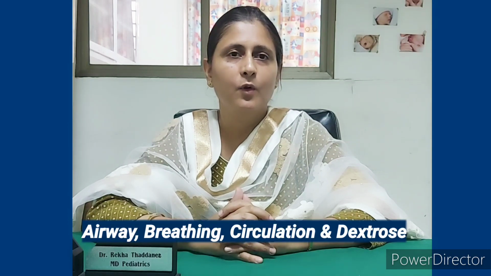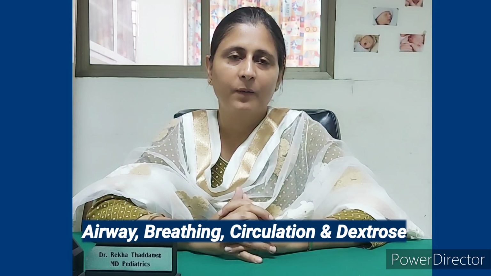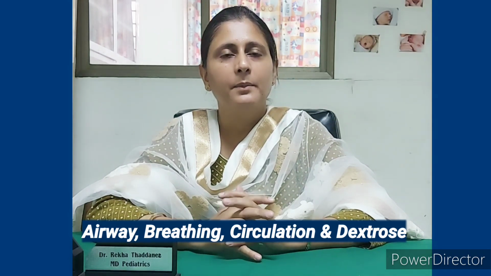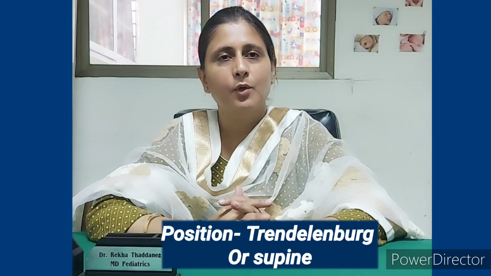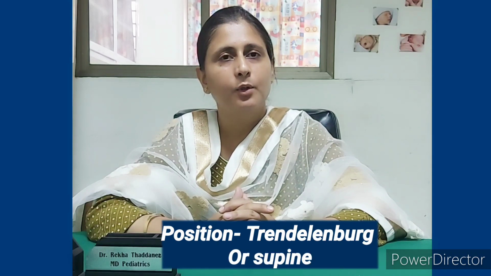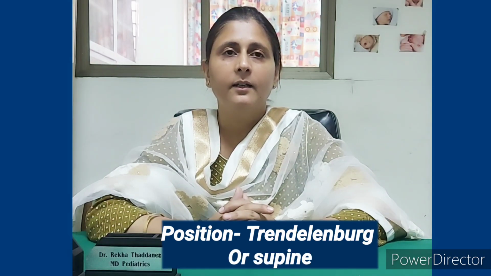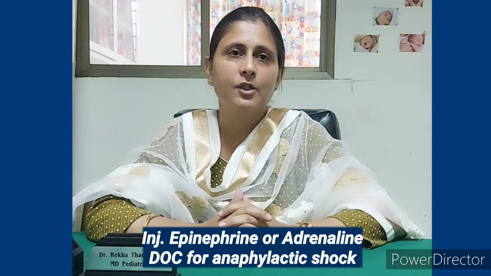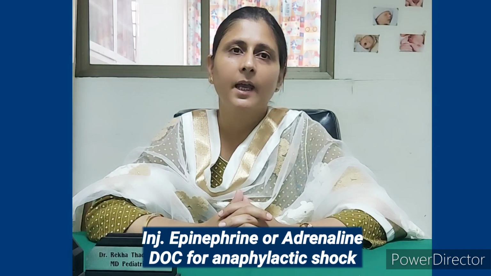So for airway and breathing, start the high flow oxygen by NRB, non-rebreathing mask, and after that keep the patient in supine or Trendelenburg position. Legs should be elevated up to 30 degrees, and then you have to give the first drug of choice for anaphylactic shock, adrenaline, or we can say epinephrine.